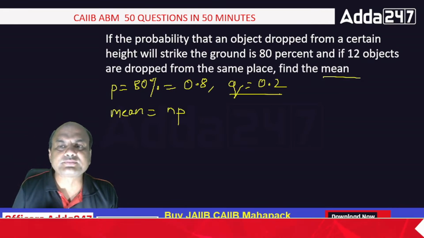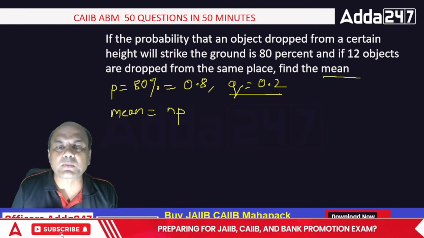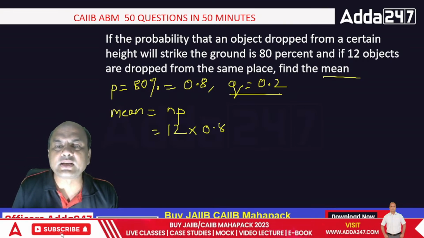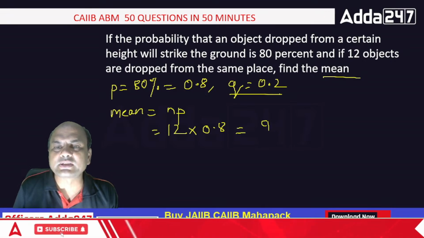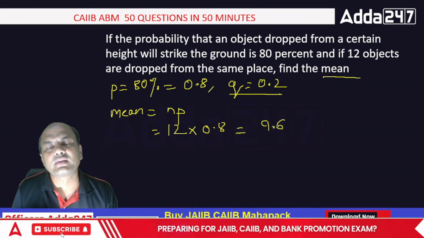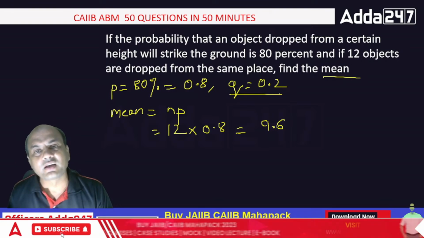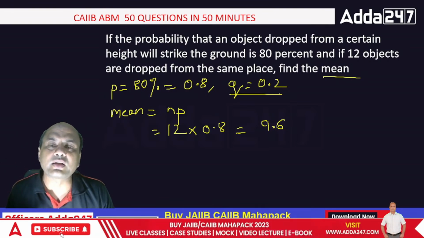NP. N is what? Number of objects. How many objects are dropped? 12. 12 into what is P? 0.8. So 12 into 0.8 is 96, isn't it? So 9.6. That is the mean. So simple, isn't it?